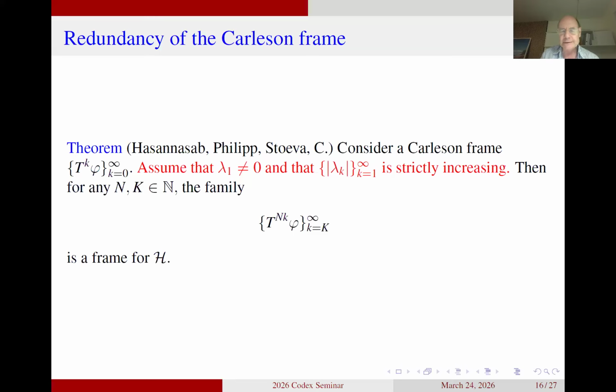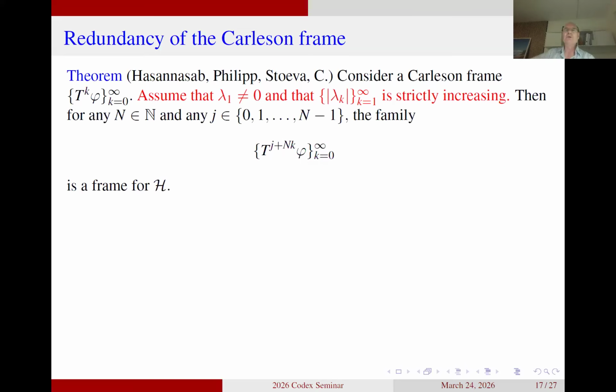What I'll do in the next slides is to go back to the case where capital K is equal to 0, but I'll do some other small modifications. And this is what you see here. Again, the assumptions are the same as we had before, and we are not changing them in the rest of the lecture, so they stay the same. But the conclusion sounds a little bit different.